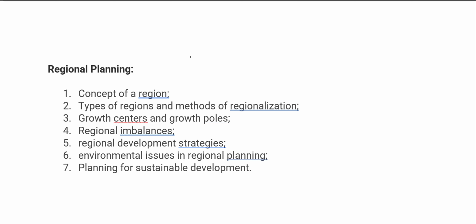To the first class on regional development and planning. When we look into the syllabus of UPSC, paper 1, part B, the first point is related to the concept of a region and the types of region. We have to know the methods of regionalization. Then the third point is related to the growth centers.